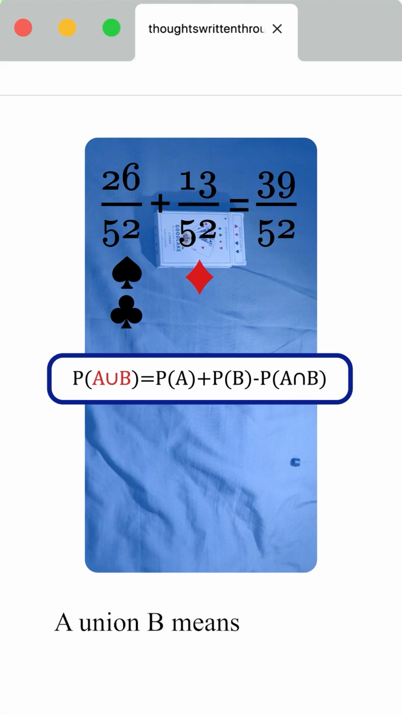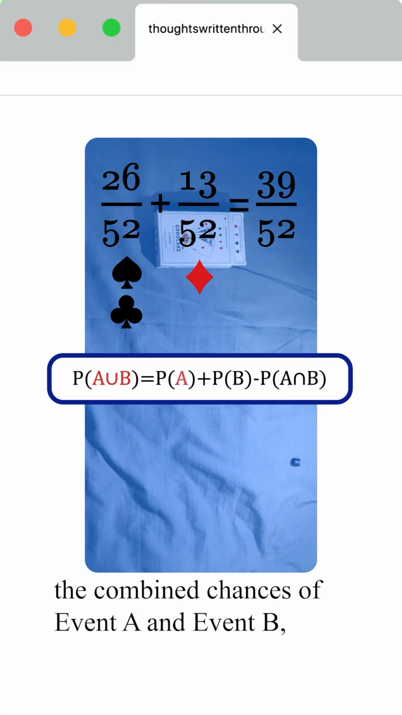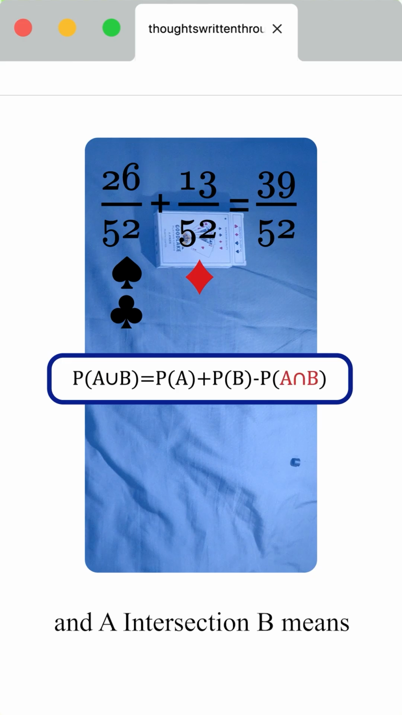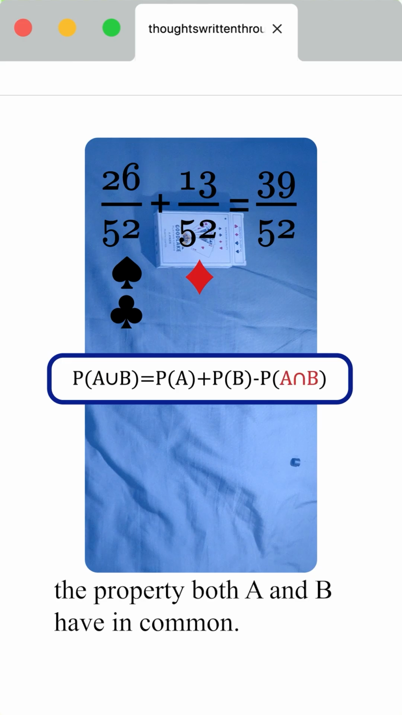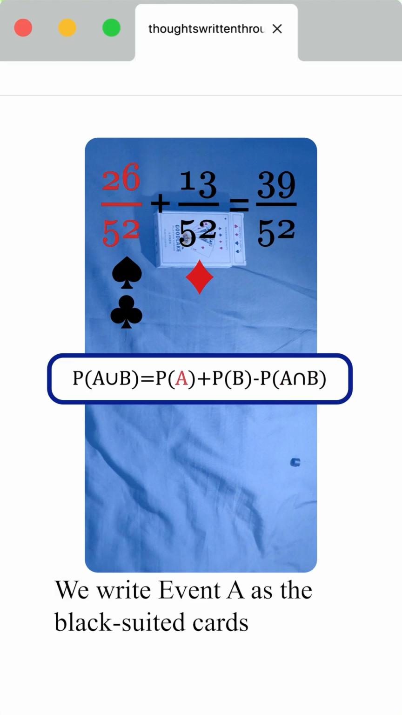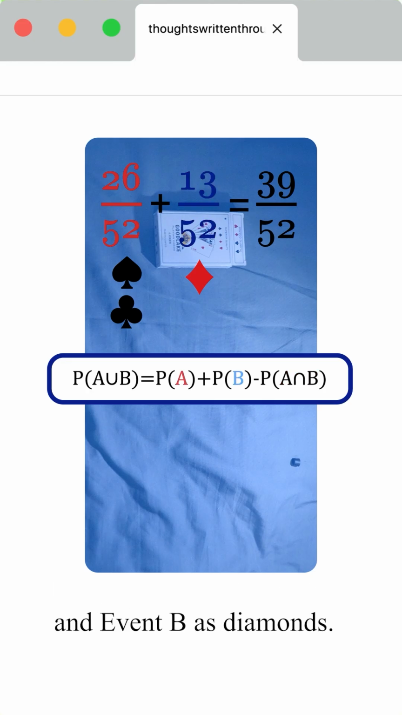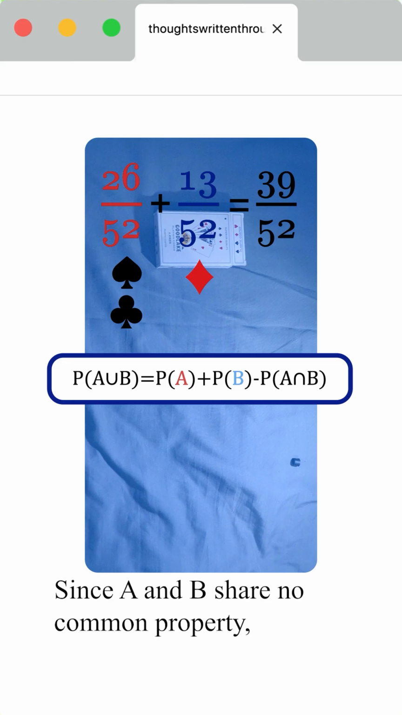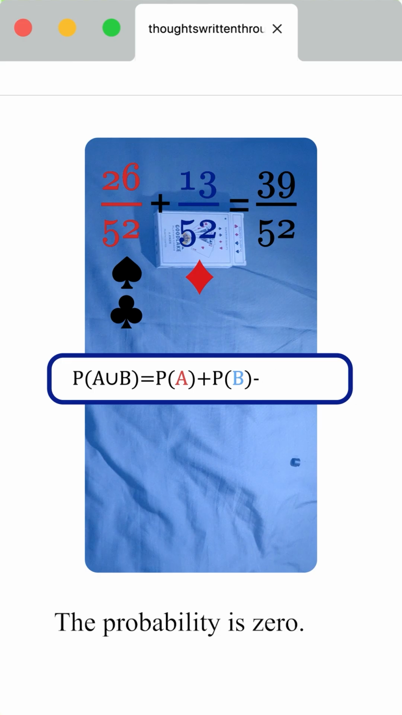A union B means the combined chances of event A and event B. And A intersection B means the property both A and B have in common. We write event A as the black suited card and event B as diamonds. Since A and B share no common property, the probability is 0.